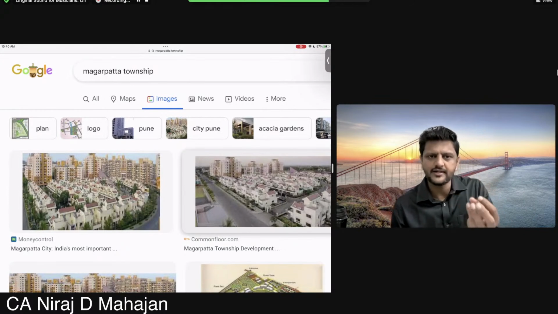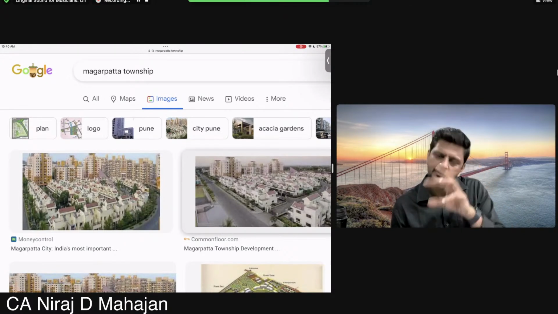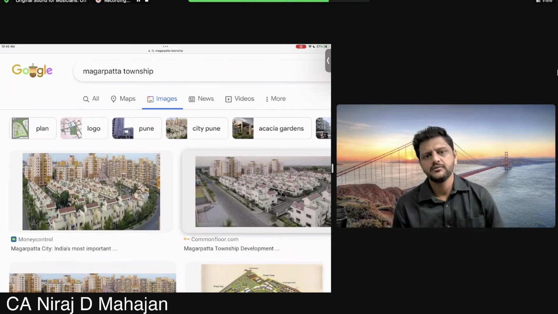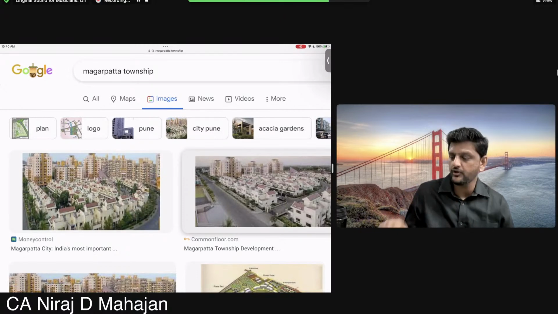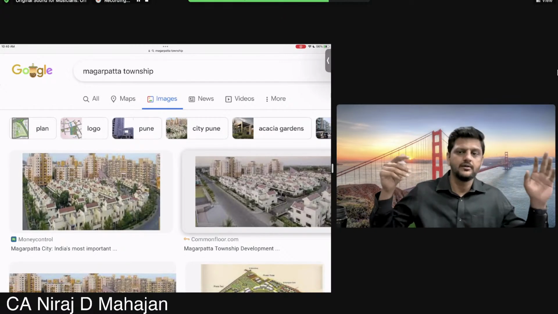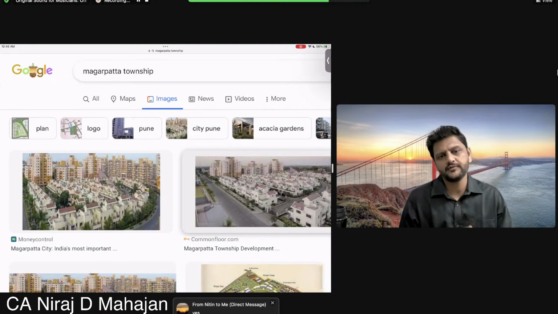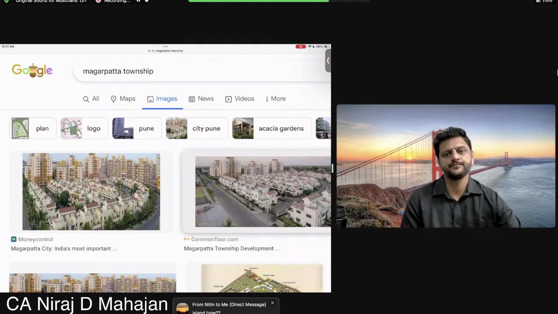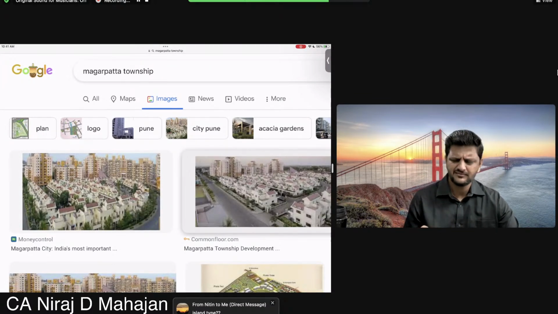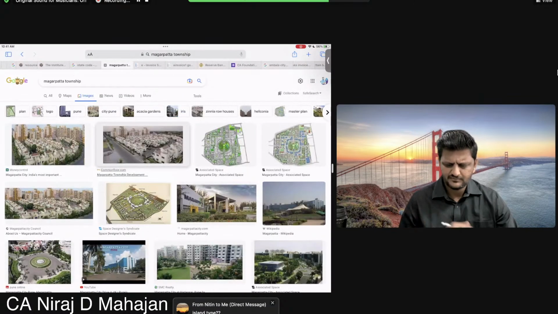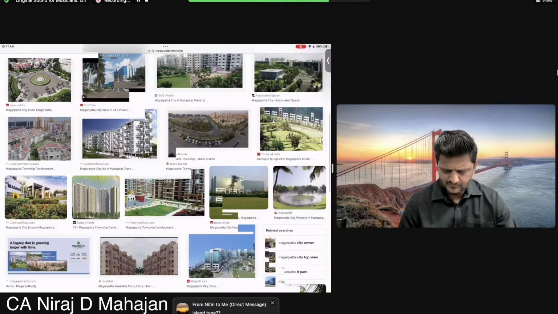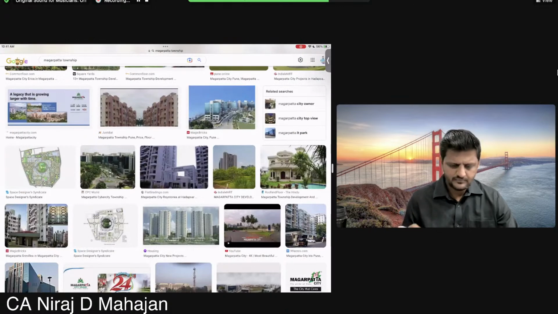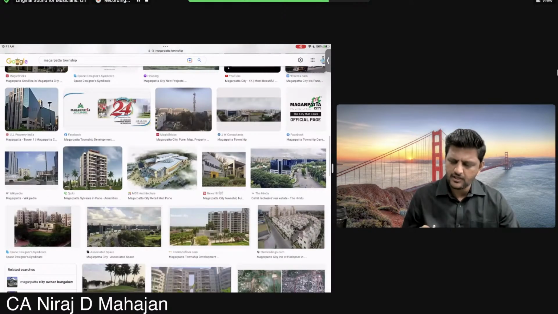It is like setting up a small city in the nearby area. Understood or no? Play area, I forgot, common area, garden, all of that. So the developer is the one who is developing this entire area. See, the name also they are giving is Magarpatta City.